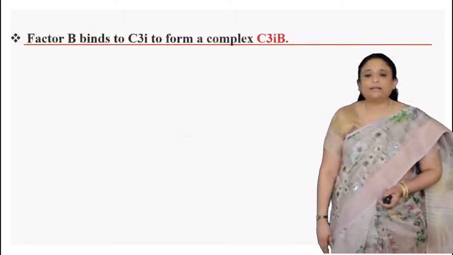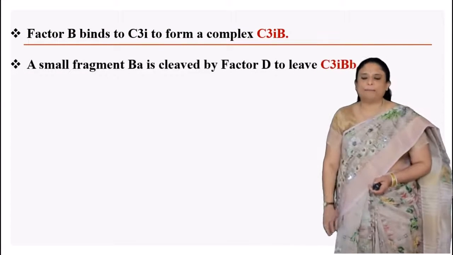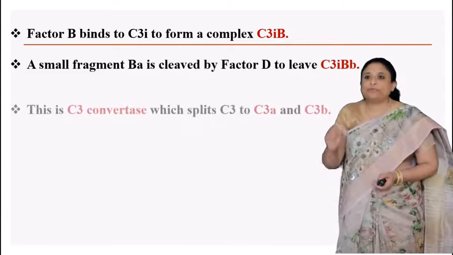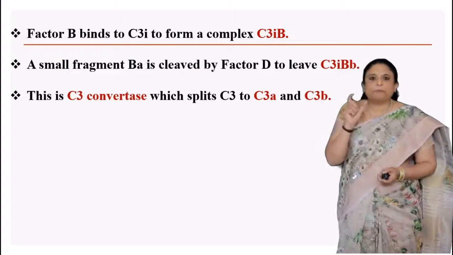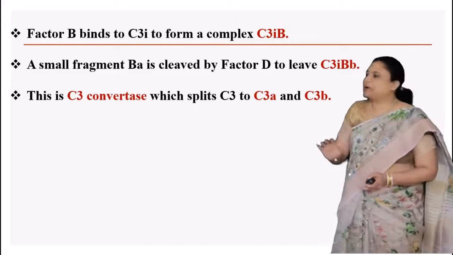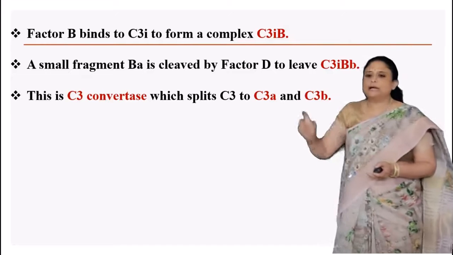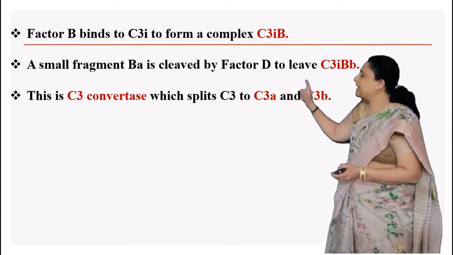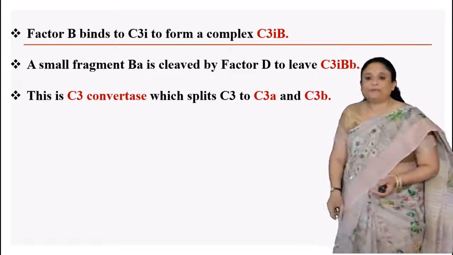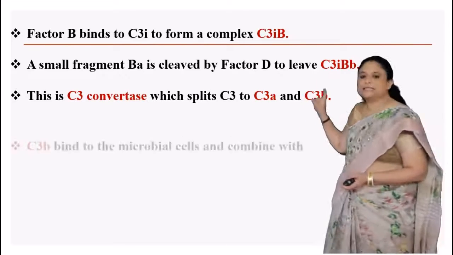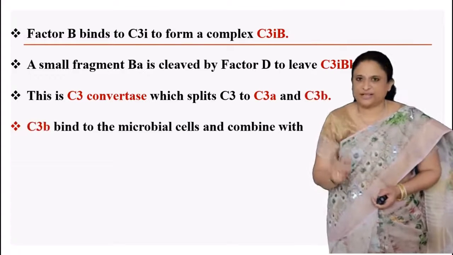Now factor B binds to C3i to form a complex called C3iB. A small fragment called Ba is now cleaved from factor B, leaving C3i with capital Bb. This C3iBb is now called the C3 convertase.